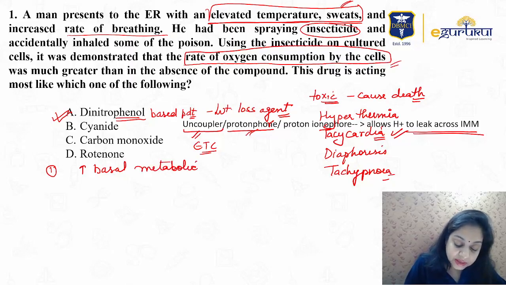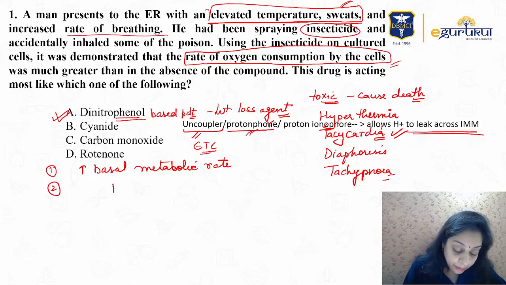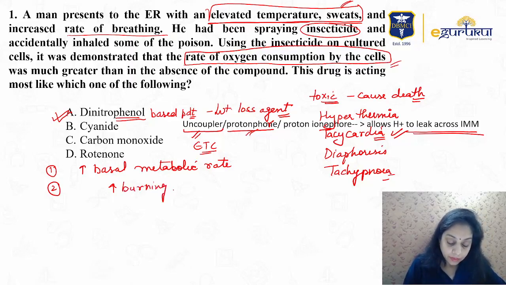A few important points for the examination: DNP increases the basal metabolic rate. Please note it down: basal metabolic rate. And it is used as a weight loss agent because it helps in losing body weight by burning more of the fat and the carbs: increased burning of fats and carbs.